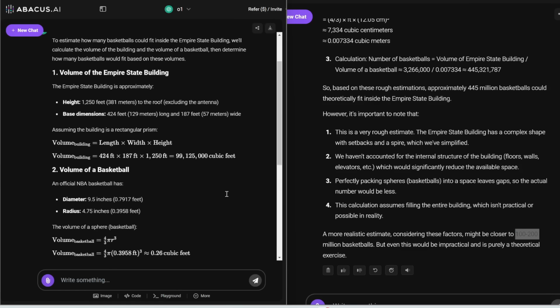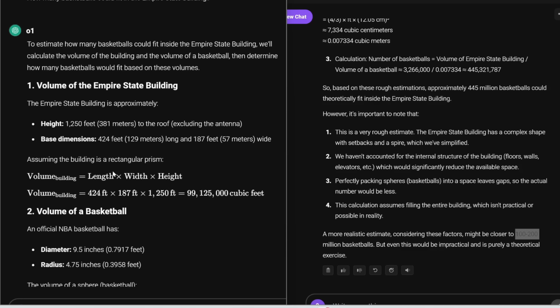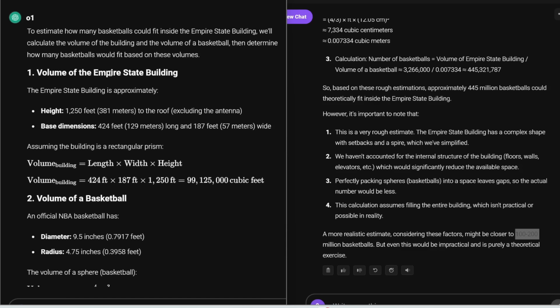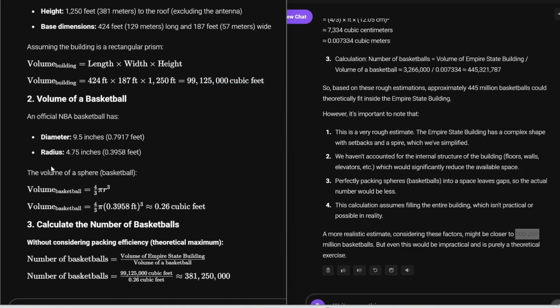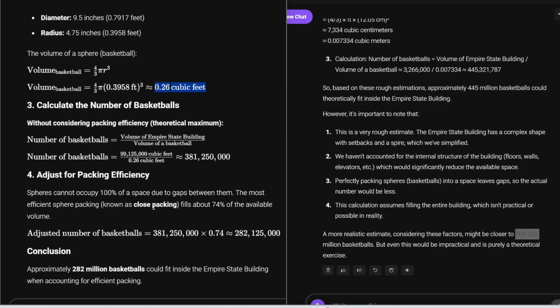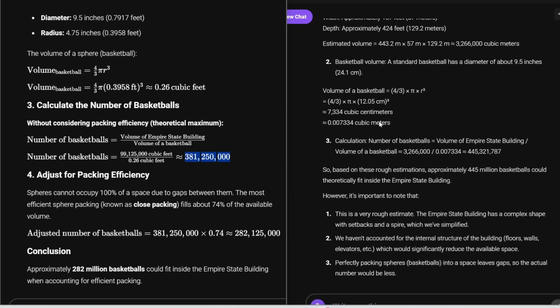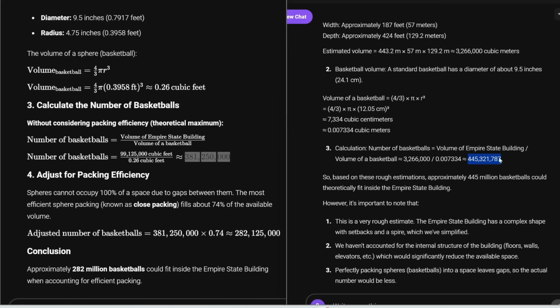Now let's look at O1's response. So it also calculates the volume of the building first. The height excluding the antenna is this tall. The base dimensions are like this. So assuming that it is a rectangular prism, we get this as the volume. And then volume of a basketball is this much. So without considering packing efficiency, you divide the volume of the building by the volume of the basketball, you get this many basketballs. Already there's a discrepancy here with Claude's answer. So this is 445, this is 381.